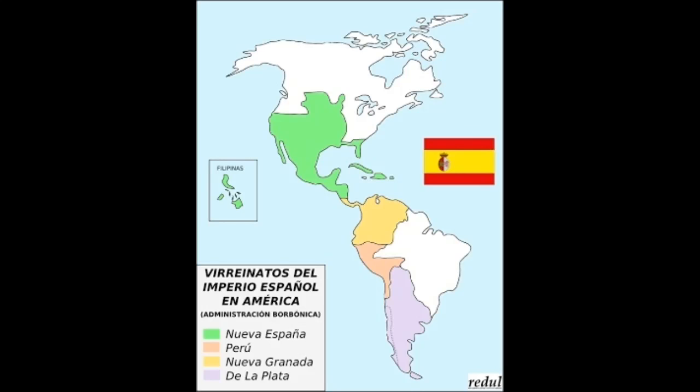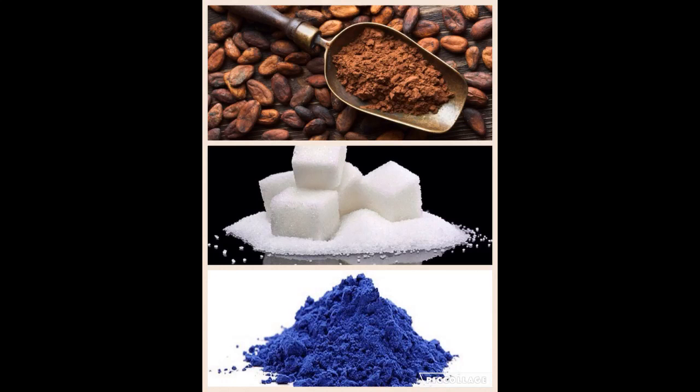Mexico was the most important one. It was rich in agricultural production, mostly mining and the precious metals. In Cuba there was sugar and cocoa in Venezuela. Causes of the revolts in colonies.